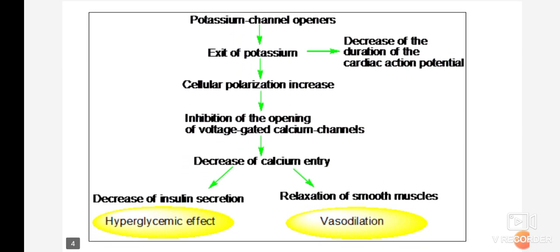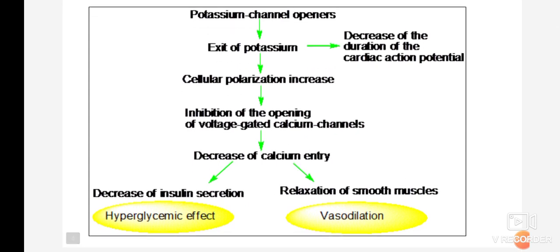So potassium channel openers, whatever drugs are prescribed to the patient, directly bind to the potassium channel and open it. Then potassium exits, which decreases the duration of the cardiac action potential. After that cellular hyperpolarization increases, and the opening of the voltage gated calcium channel is inhibited.